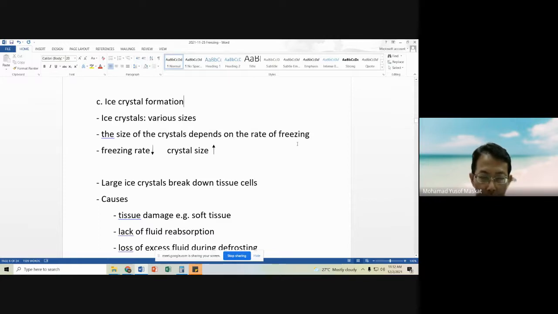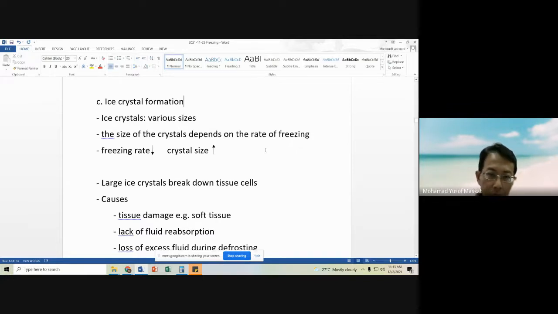If you freeze it really slowly, meaning that the freezing rate is low, then the size of ice crystals will be bigger. But if you freeze it very fast, meaning that the freezing rate is high, then the crystal size of ice will be smaller.